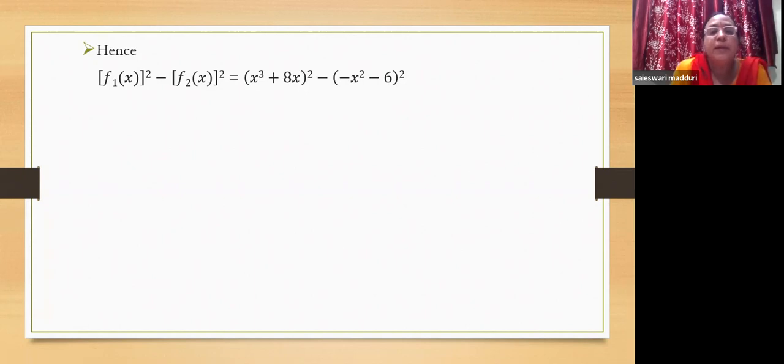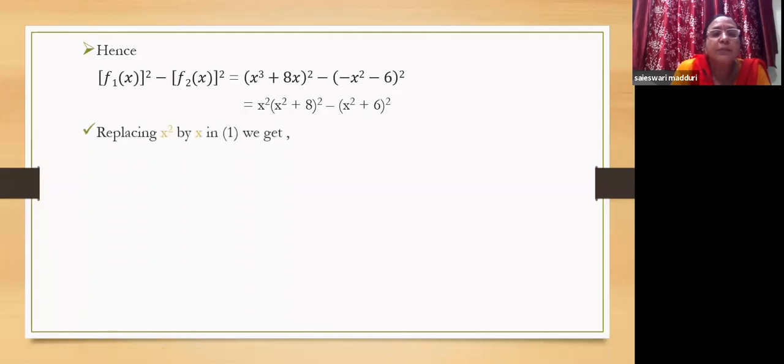Because here we are given the roots are the squares. So on expanding this, we get x square into x square plus 8. Here you can take x common. So the x whole square comes out common. So the remaining thing is x square plus 8 minus, if you take the minus common, it will become plus because of the square, and it will become x square plus 6 whole square.